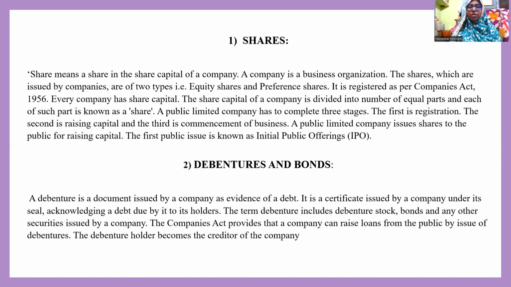Unlike shareholders, who get profit if the company has made profit and have to bear the loss if there is a loss, the debenture holders get their certain percentage of amount every year, and at the end, when they want to end that debenture or debt, they will get their funds paid back.